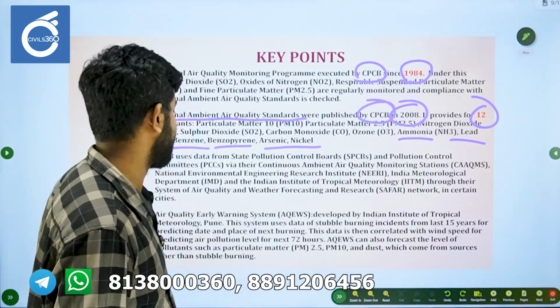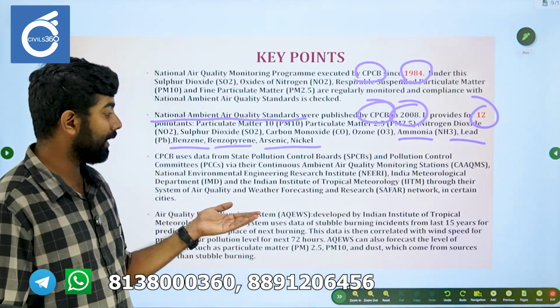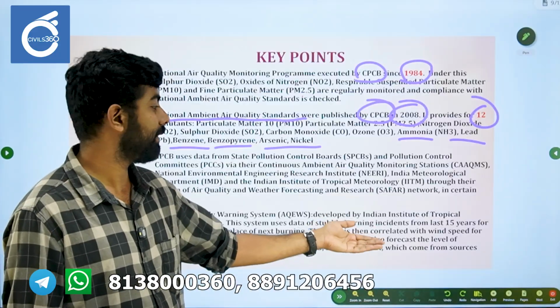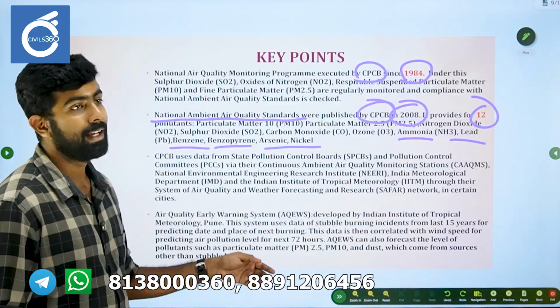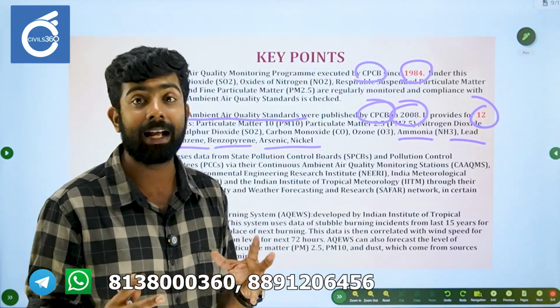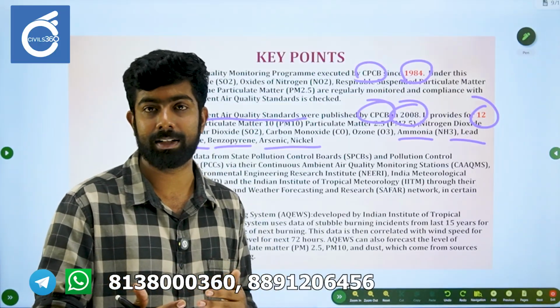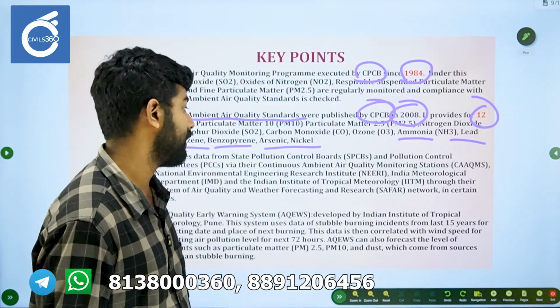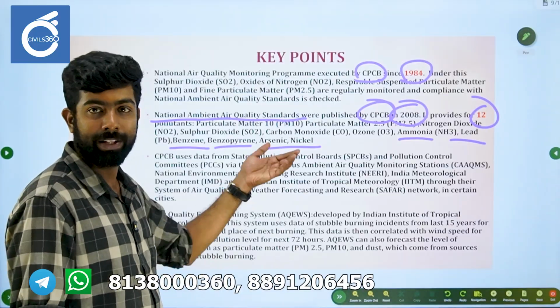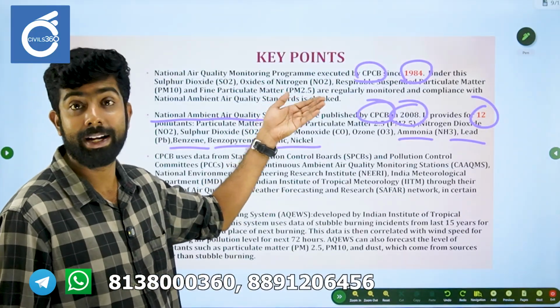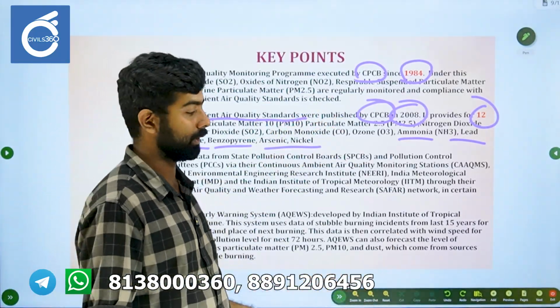So please remember that. Then you have the air quality early warning system, developed by the Indian Institute of Tropical Meteorology. It was meant to track stubble burning and forecast where the next fire would be. So please understand these different ideas related to air pollution.